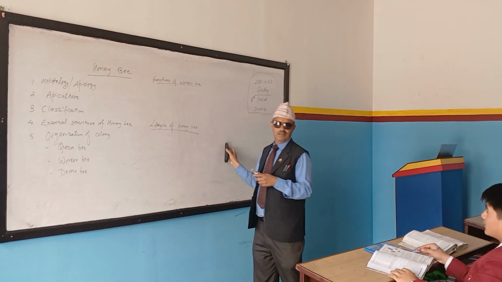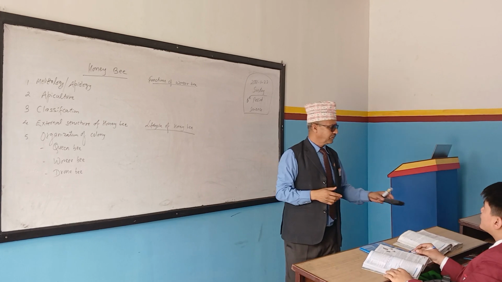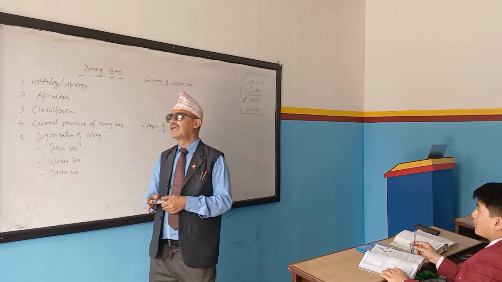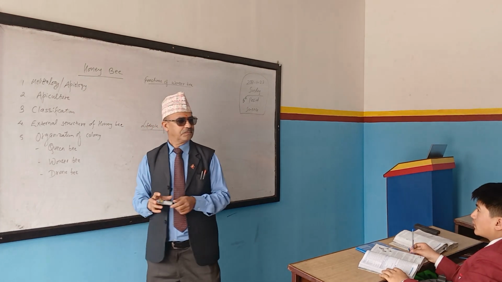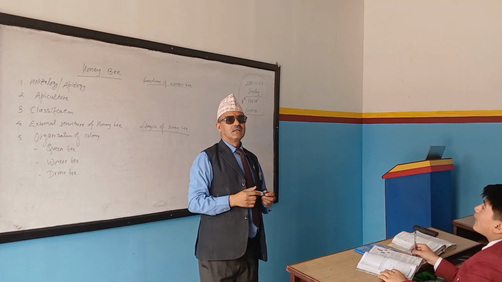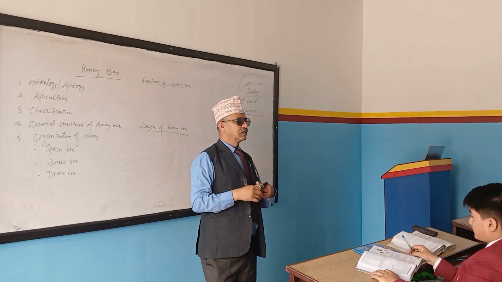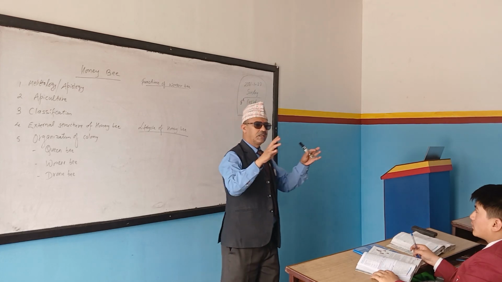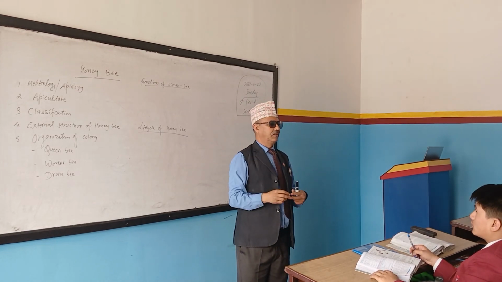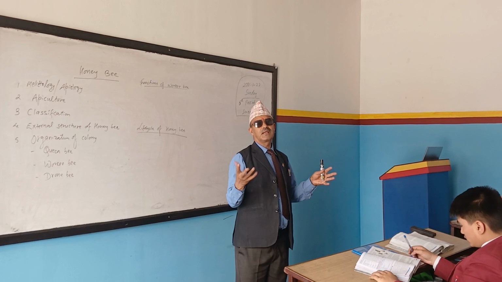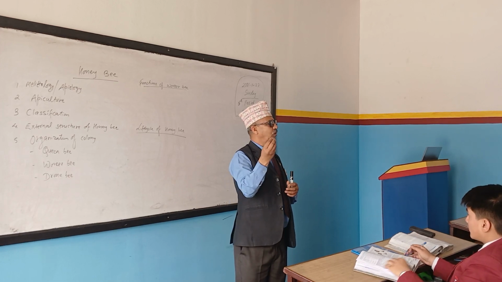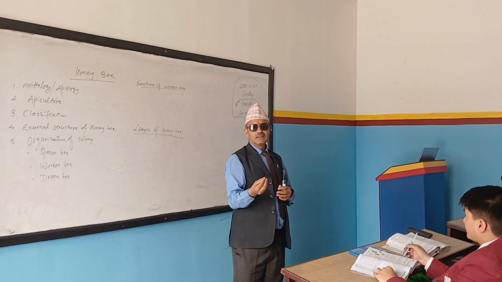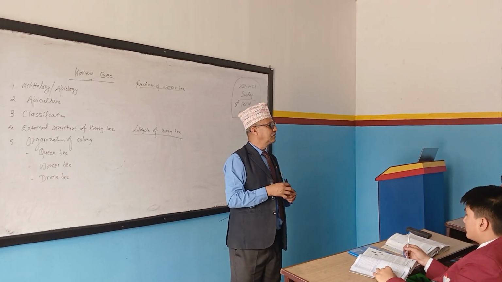What is melitology? The study of honeybee. Study of honeybee is melitology or apiology. And apiculture? The farming of honeybee. The scientific farming of honeybee is called apiculture. So nowadays artificial hives are made. The worker bees simply have to collect nectar and make honey, and we can collect that honey.